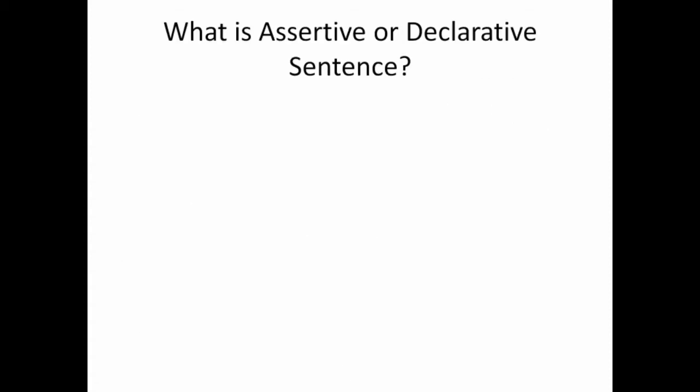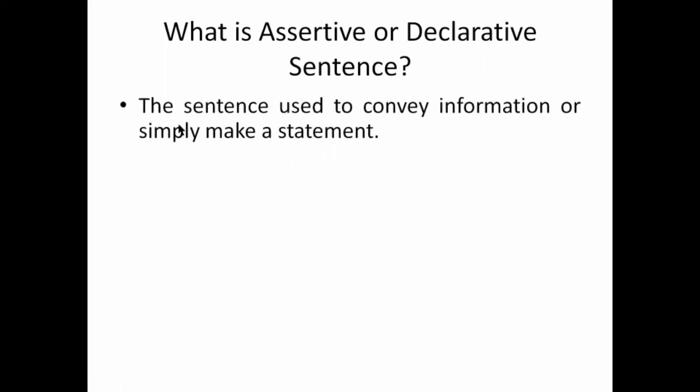So the first is, what is assertive sentence? Assertive or declarative, both are same. Somewhere you could find that it is termed as declarative, and somewhere it is termed as assertive. But please remember that these two are the same thing. Now let us know what is assertive sentence. It is a sentence used to convey information or simply a statement. In other words, assertive sentence is a simple sentence.